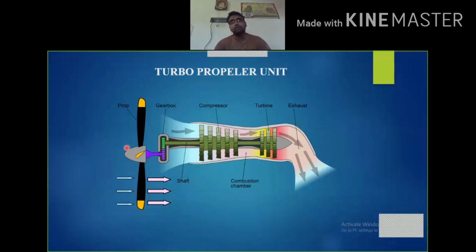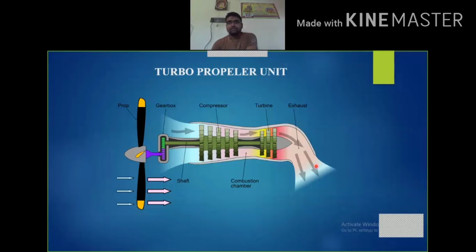supply the required amount of energy to the propeller, a set of reduction gears is present. These gears are responsible for reducing the speed of the shaft. Then the required amount of energy is supplied to the propeller, and the propeller starts rotating. So one thing is clear: propellers cannot rotate at a high speed when compared to the turbine. Propellers have the capability to rotate at a speed of 700 kilometers per hour.